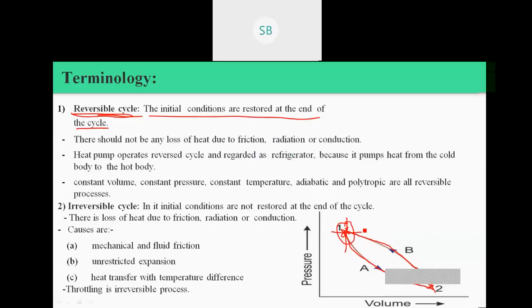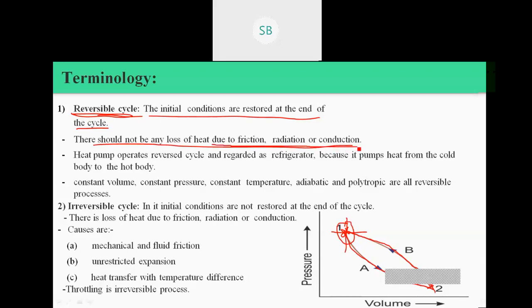And there should not be any loss of heat due to friction, radiation, or conduction. So these are the three modes of heat transfer, so there will be no loss. Whenever the system comes back to its original position, going through process A and process B, there should be no loss of heat due to friction, radiation, or conduction, because these are irreversible factors.